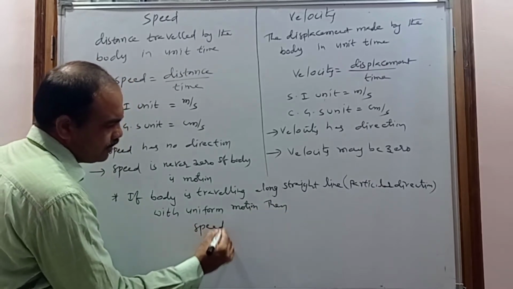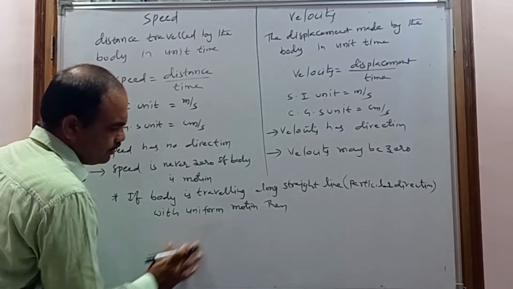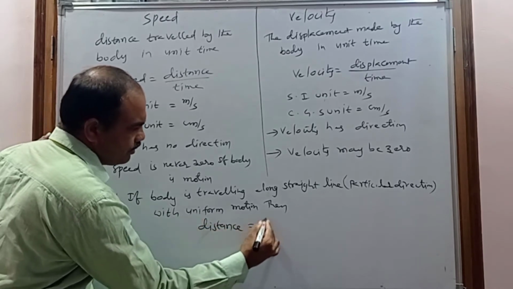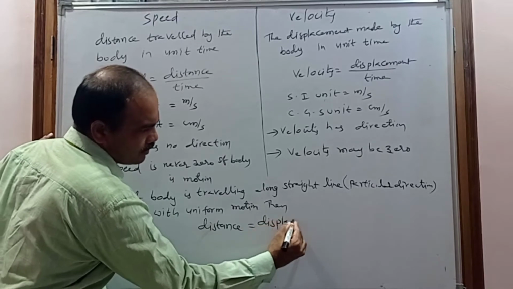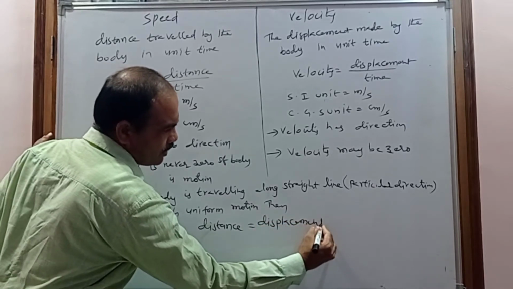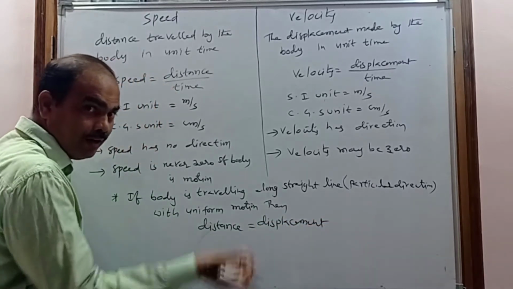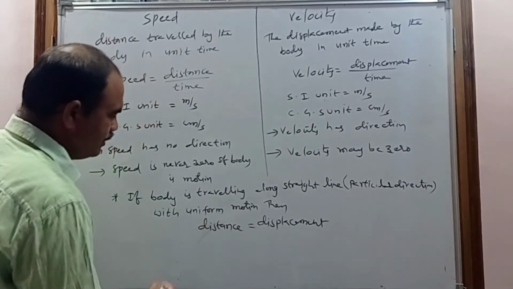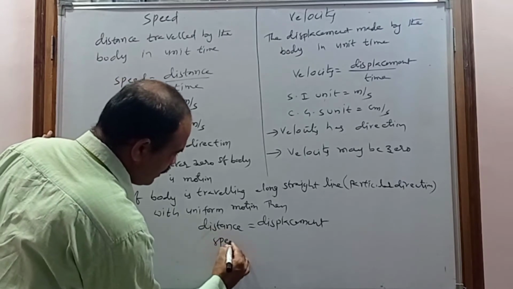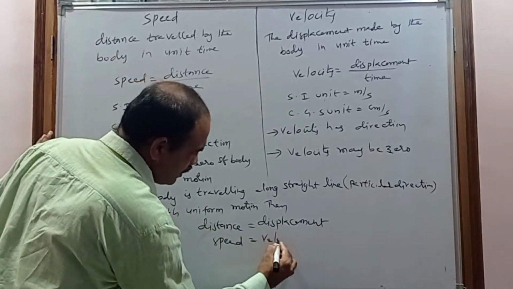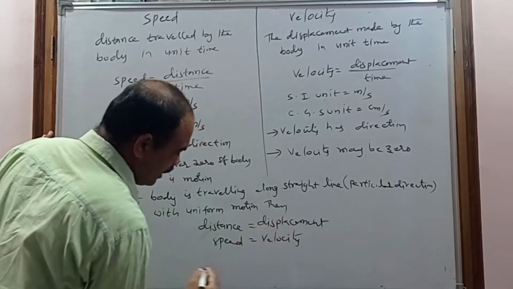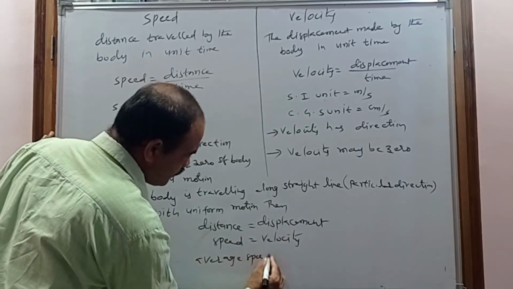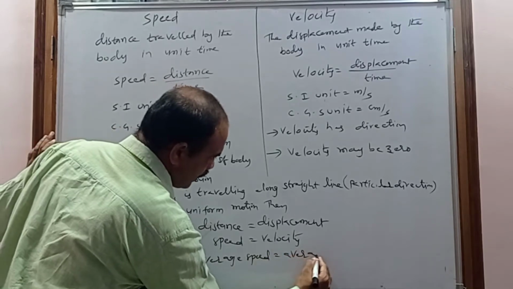The speed equals the velocity, and the average speed equals the average velocity.